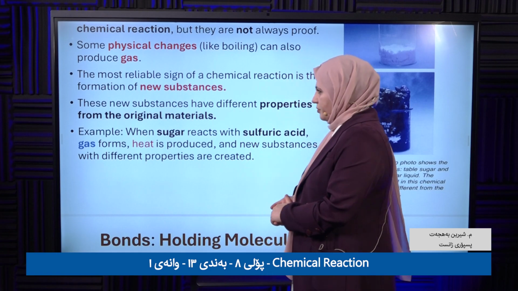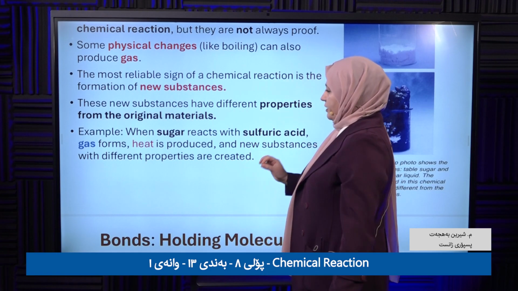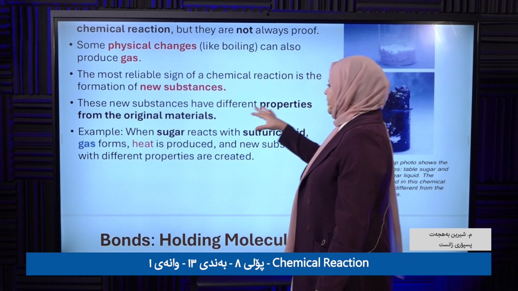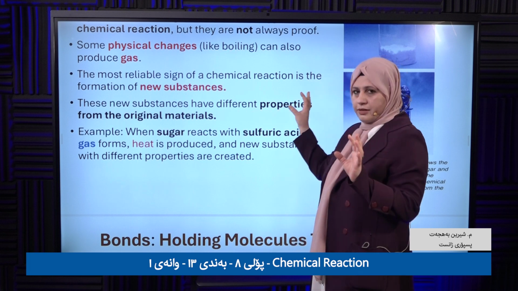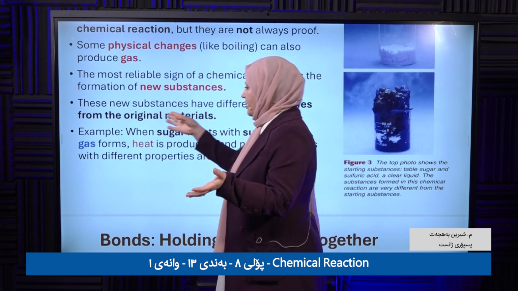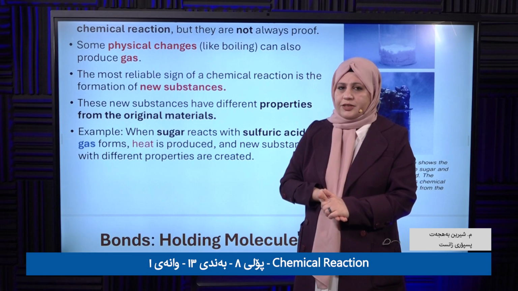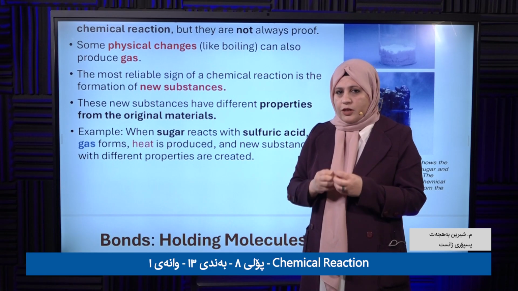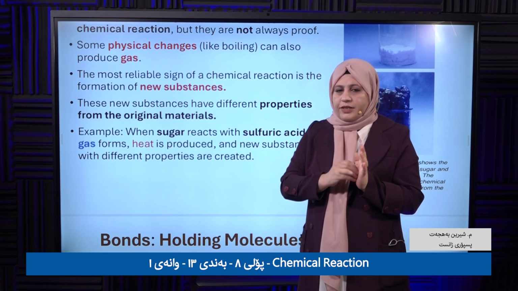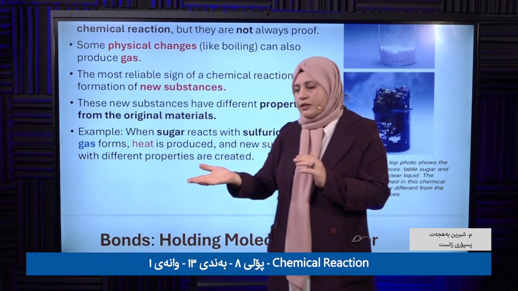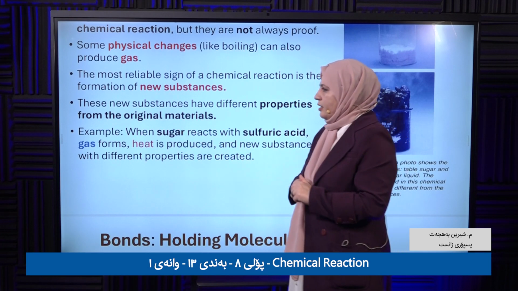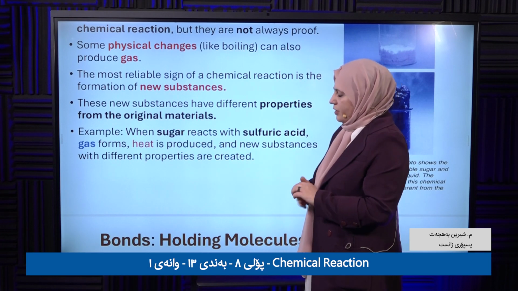Clear? The new substance has different properties from the original material. So the original is very, very different from the new substance.